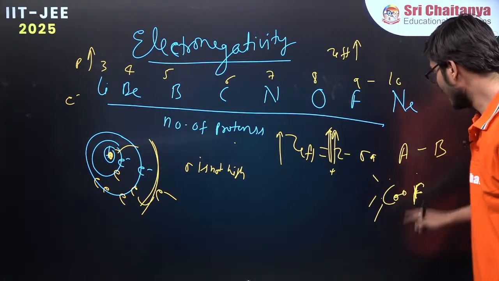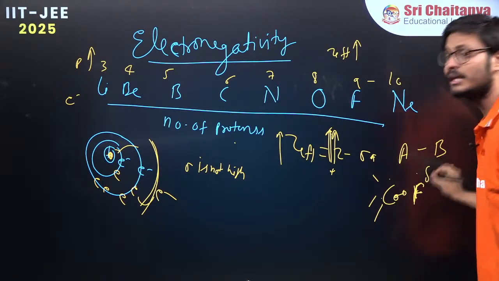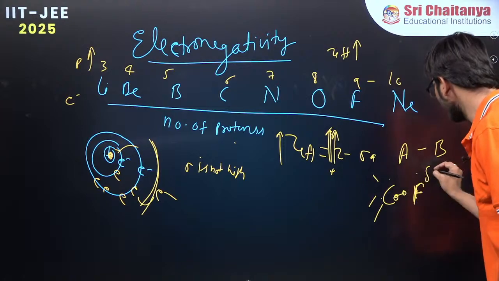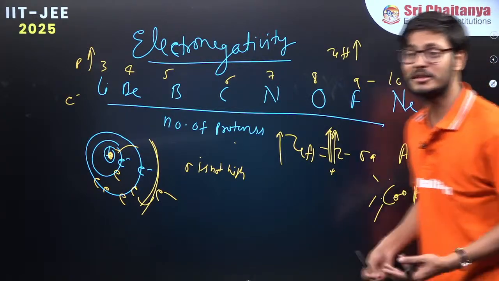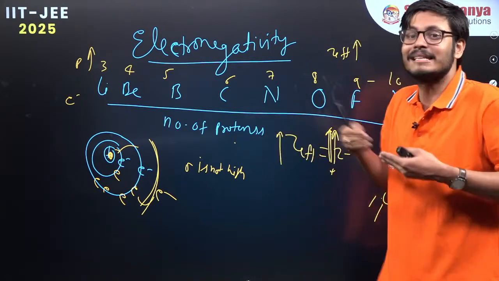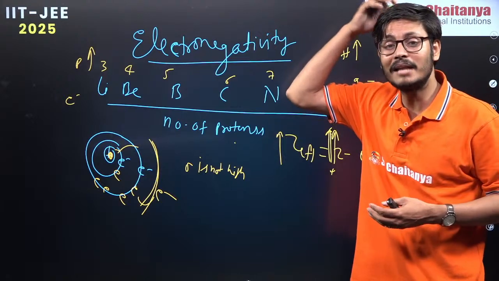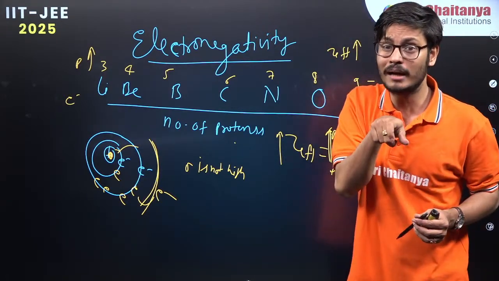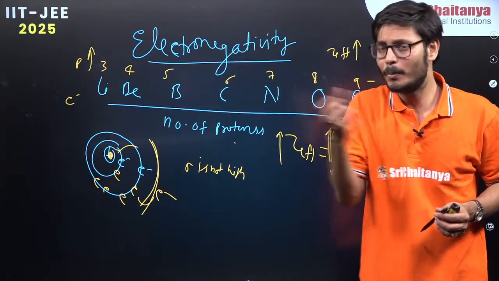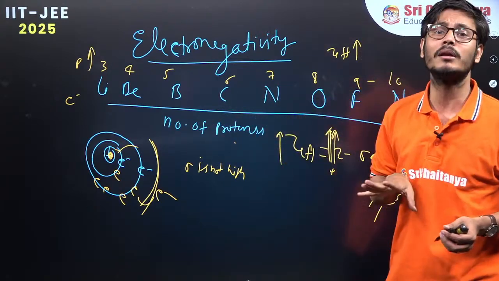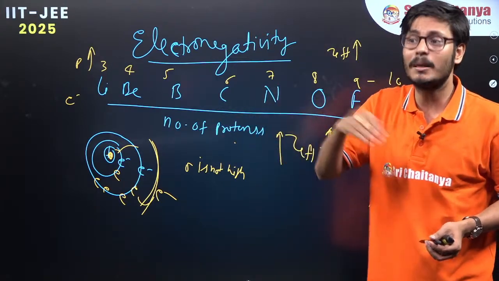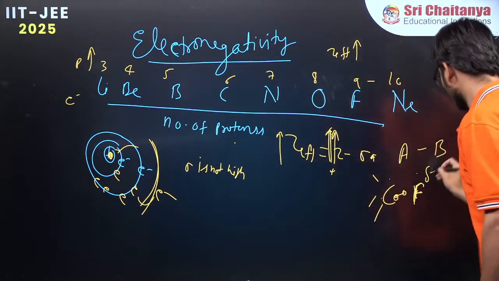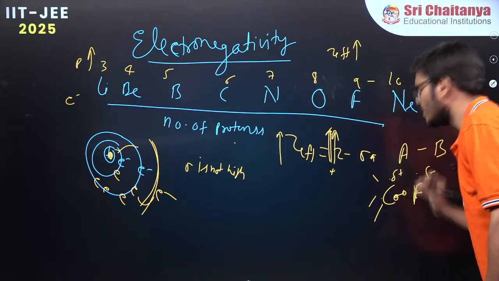Therefore, you see, this will have a partial charge. This delta is called partial charge. So fluorine will have partial minus. Why partial minus? Because if it attracts the electron, what will be the charge created? Minus on the fluorine. But it is not exactly -1. It is partial minus because it has not taken the electron entirely. This partial charge placement has happened. So this will become partial minus and this will become partial plus.